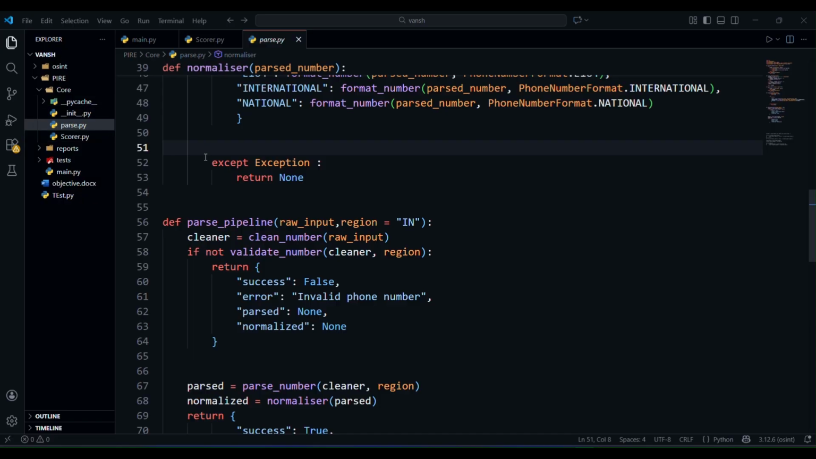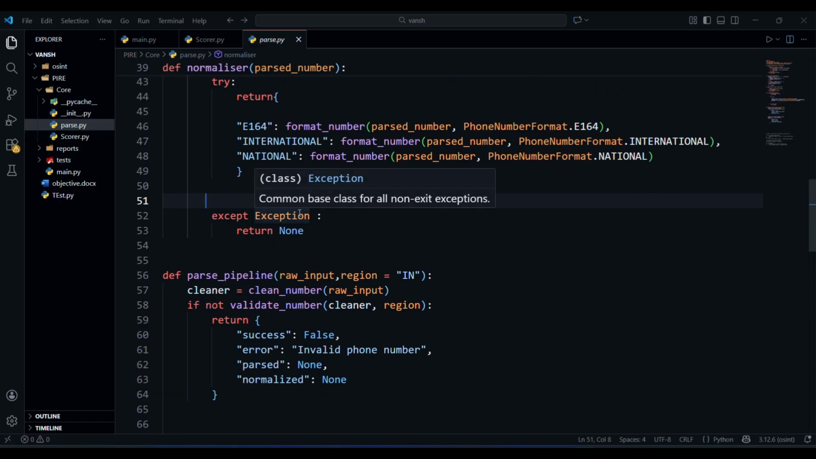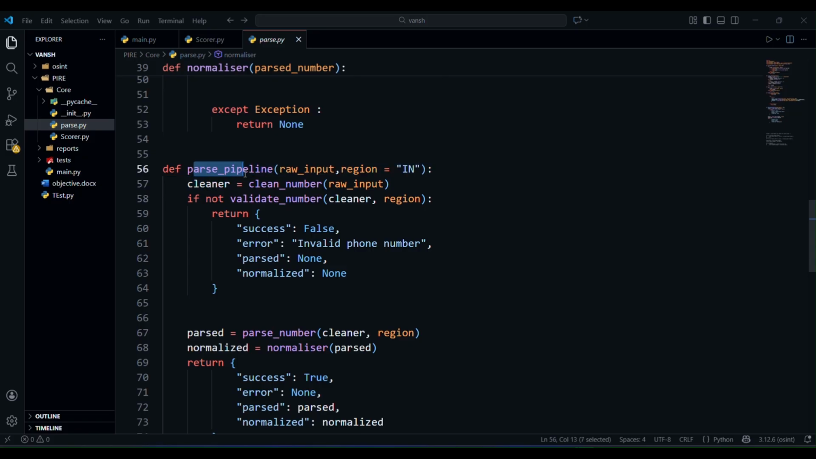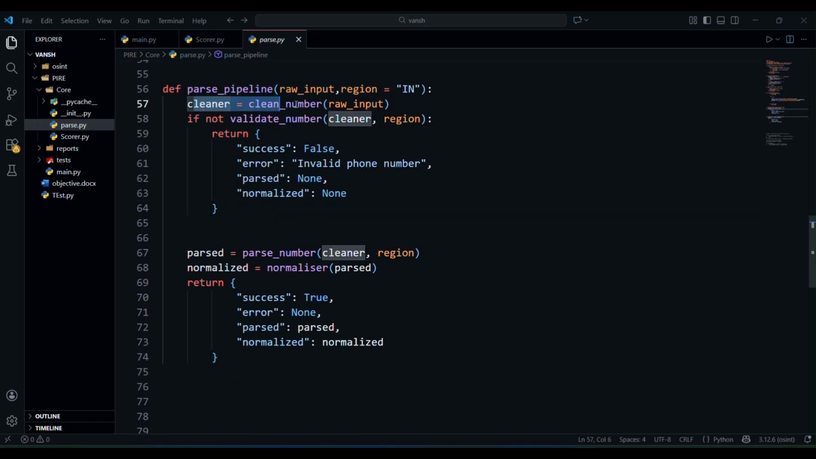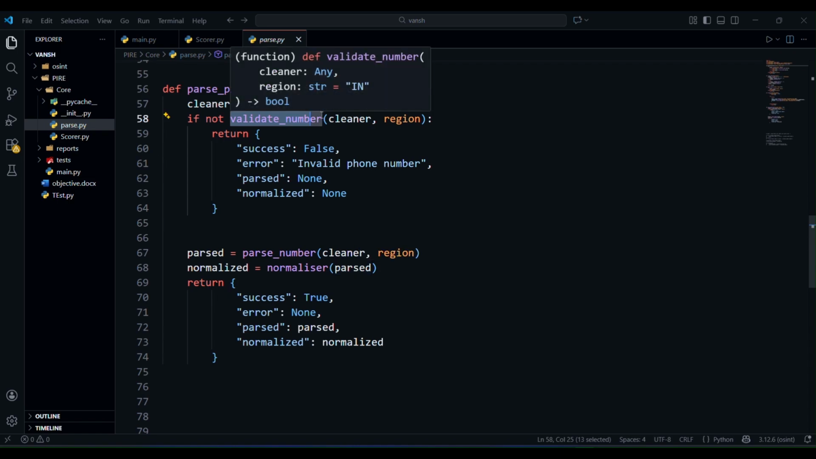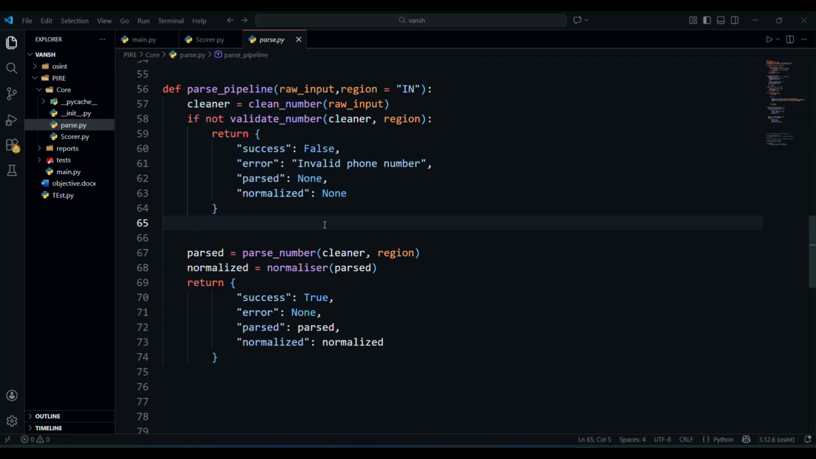So this is the pipeline of how this file will work. When pass.py is called, this function will run, or you have to call this function. It will first clean the number, then validate it. If it is validated, it will jump to this one, normalize it, and return this. If it is unable to validate it, it will return this error.